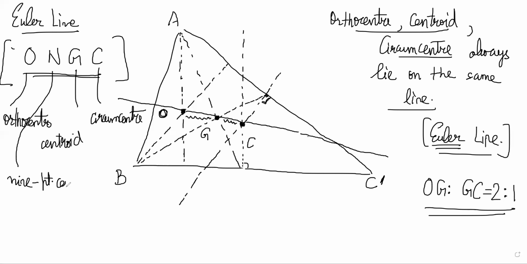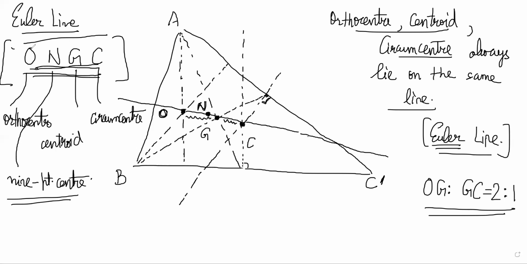The 9-point center is something that we'll look at slightly later. It's a little advanced. You don't need it for IOQM, but we'll look at the 9-point center later and see its properties as well. But for now, don't worry about that. Just remember that there are 4 points on this line. There is another point here which we have not mentioned right now. That point is the N point, okay? Are you understanding what I'm saying so far? O, G, C are always on a line. There is actually another point on the line, and you can remember 4 of them, and it is ONGC.